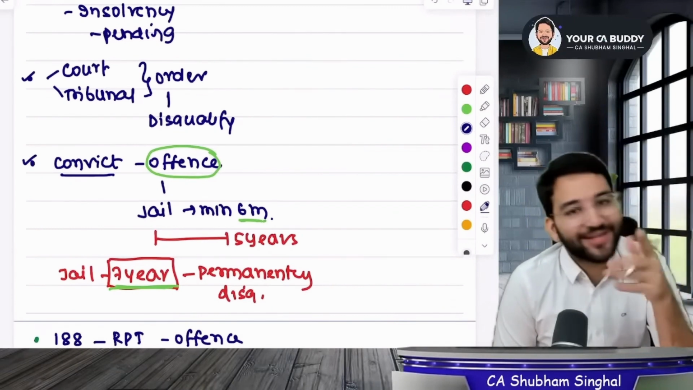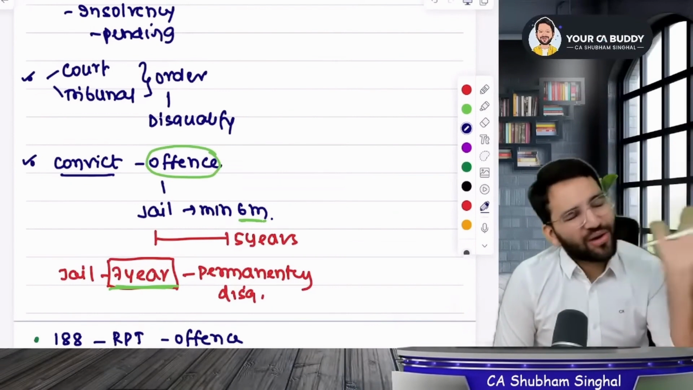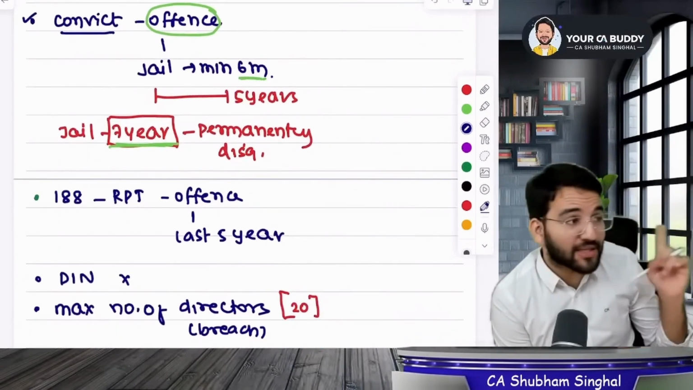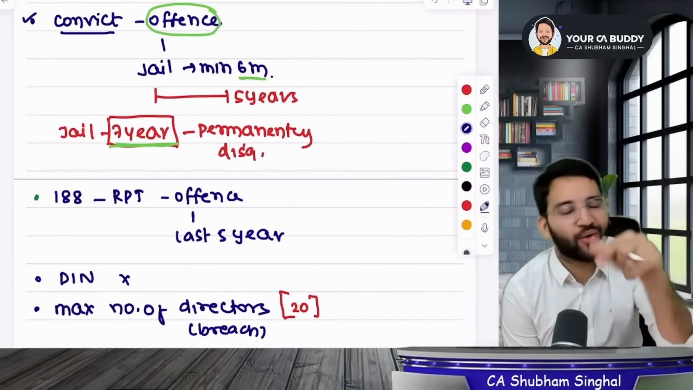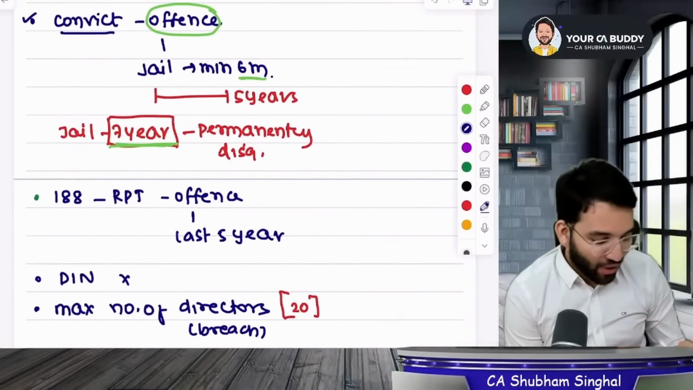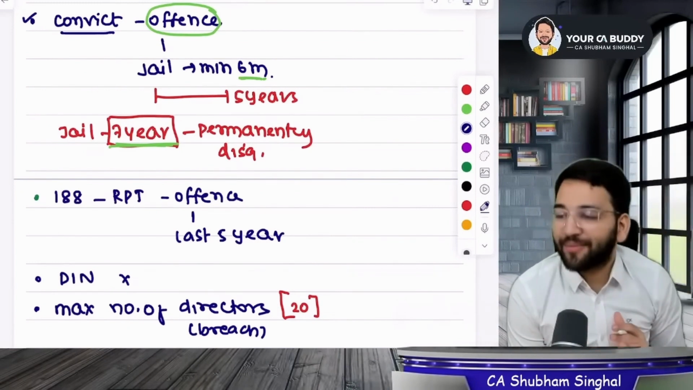5 years after the release date. And if you go to jail for more than 7 years, then you will be disqualified forever. If convicted of fraud in related party transactions in the last 5 years, you are disqualified. If you do not have a DIN number, then of course you can't become a director. And if you have crossed the maximum directorship limit of 20, then also.